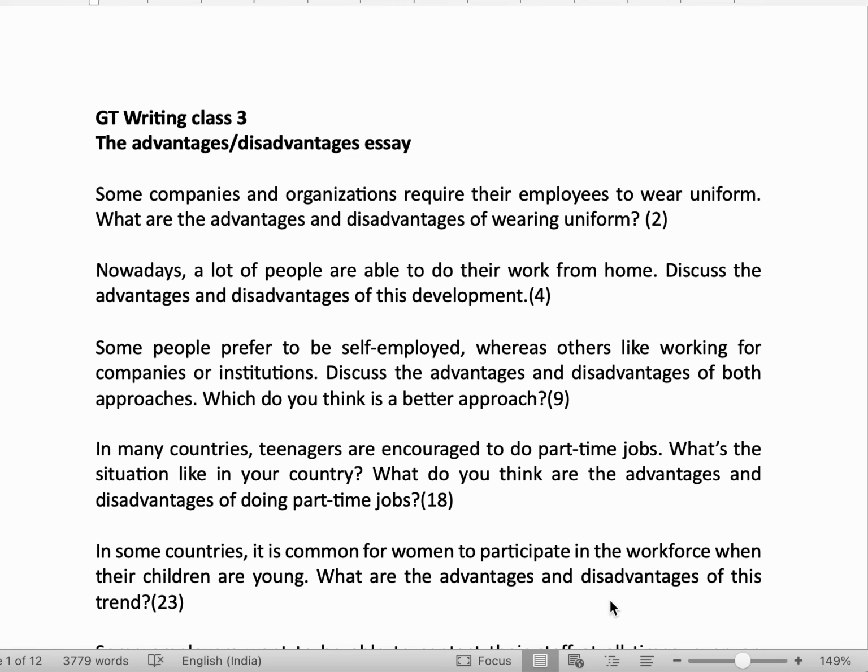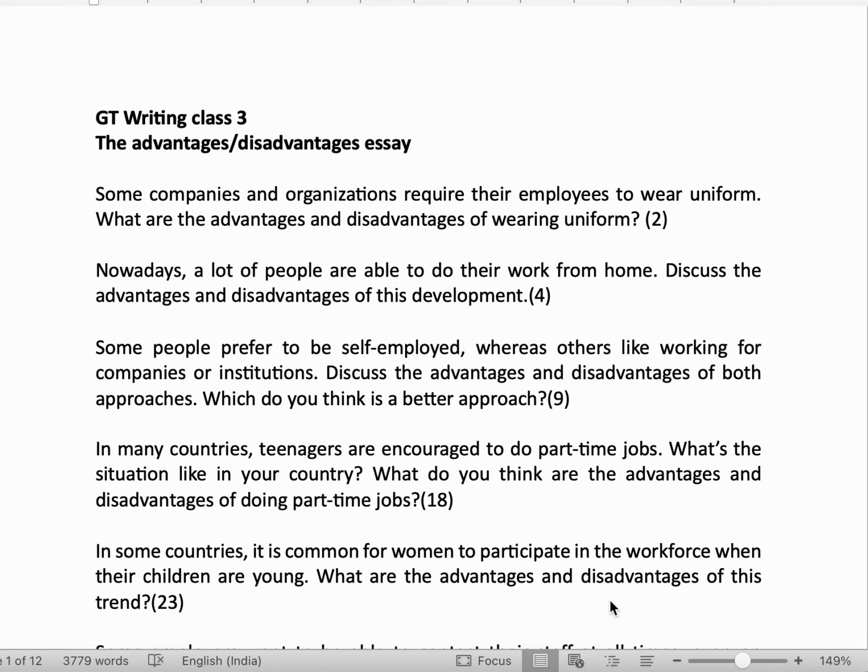So in this essay, you have to write the advantages and disadvantages of wearing a uniform at work. So when you wear a uniform at work, there's a term for that. And this also I tell my students that you should know such terms, because if you add that term, you make it clear to the examiner that you are aware of the topic. And for this essay, the term is dress code. So this essay is on the advantages and disadvantages of dress code.